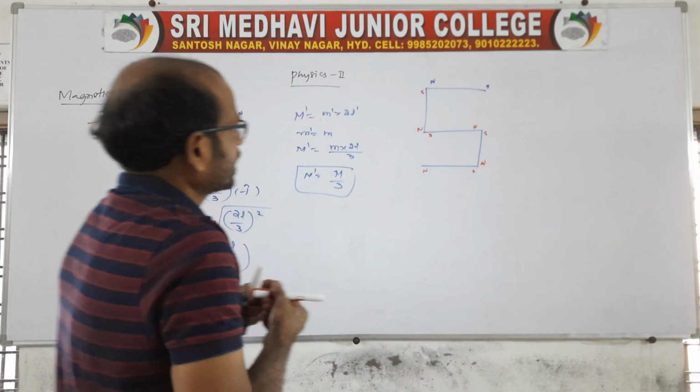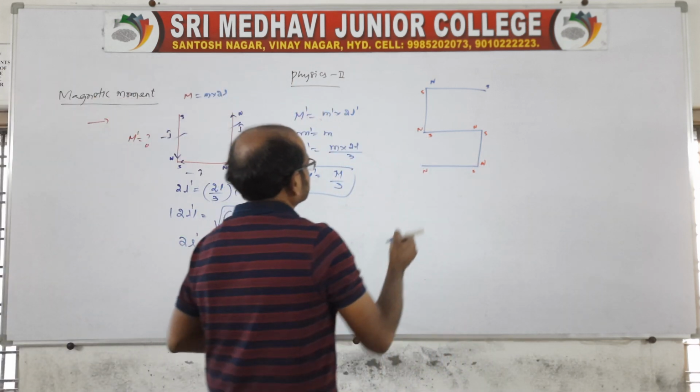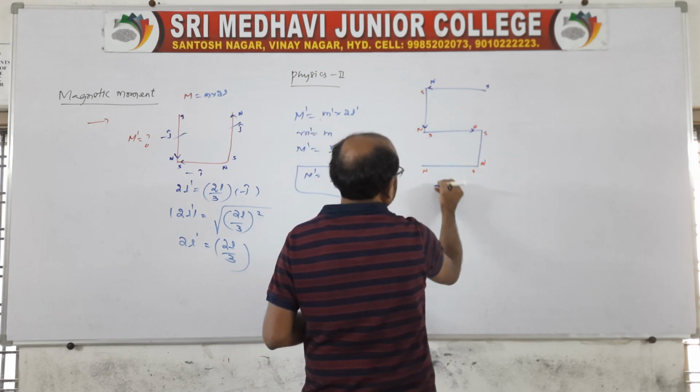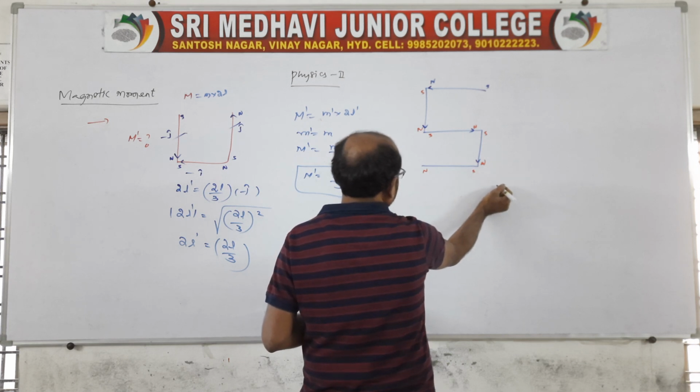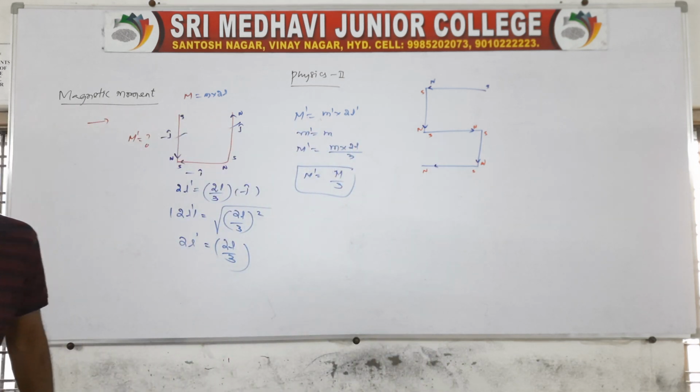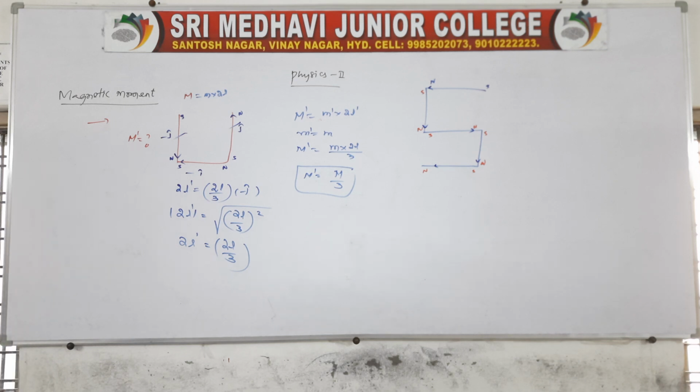The direction is always from south to north. So it is south to north, south to north, south to north, and this will be south to north. Clear?